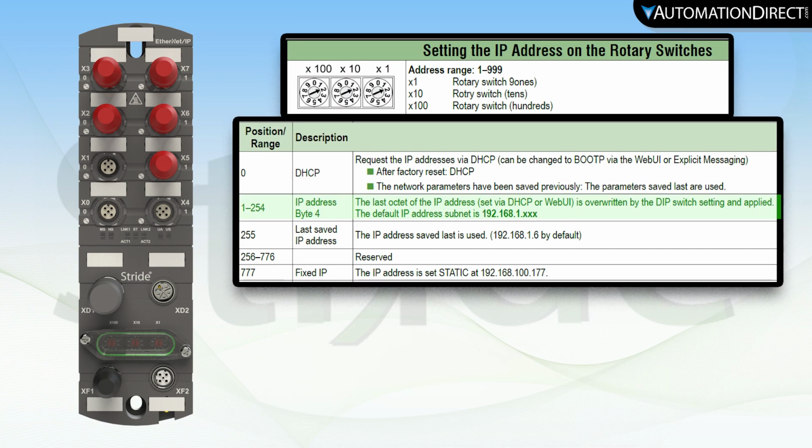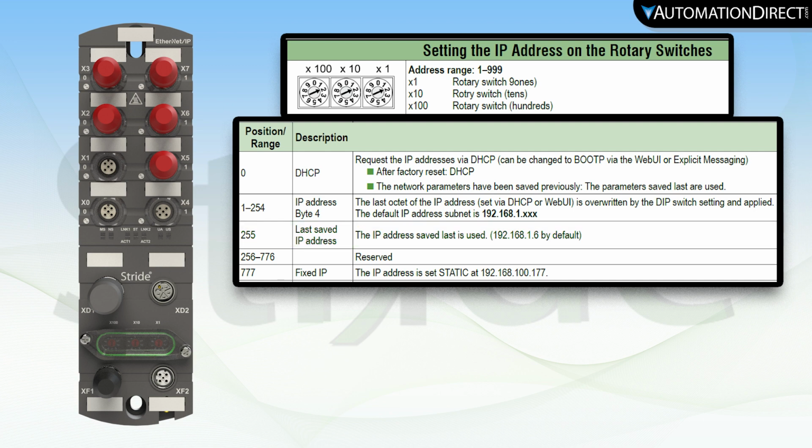There are 4 ways to set the IP address. Set it to a static IP address by setting the last octet, using the fixed IP address, determine the IP address from DHCP, and last, use the saved IP address that is set in the web server. On this last option, since connecting to the web server is done using the current IP address, you will first need to use an initial IP address before being able to set the saved address.